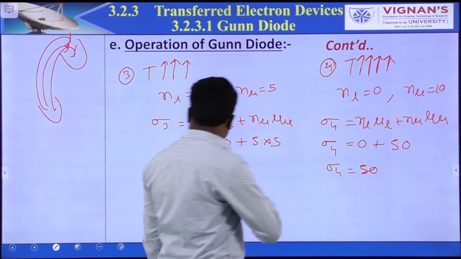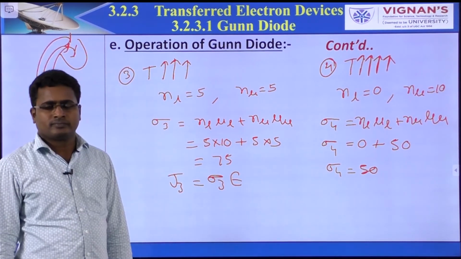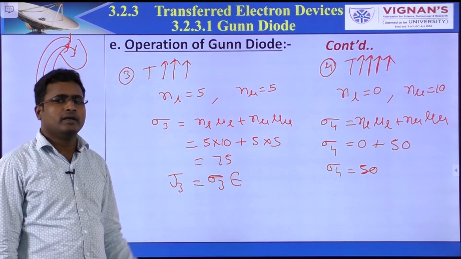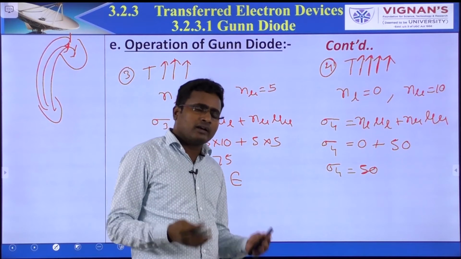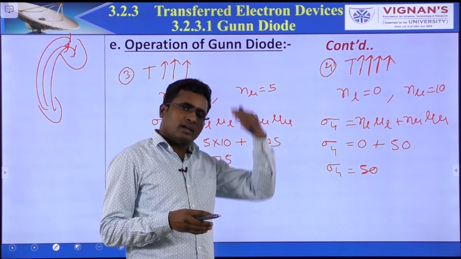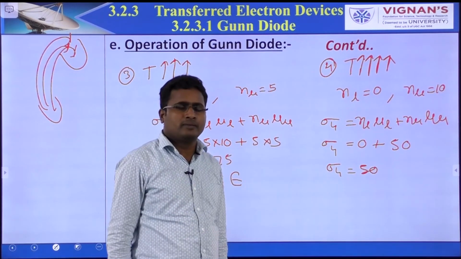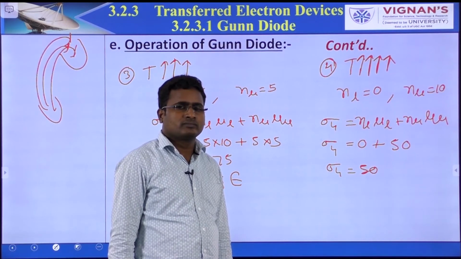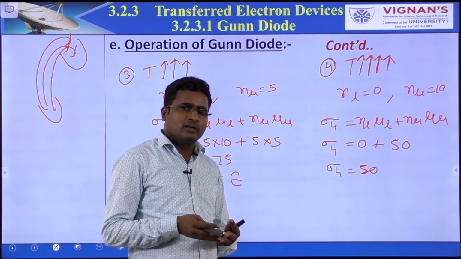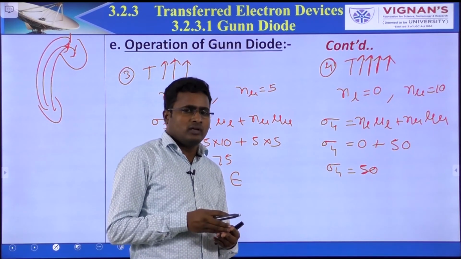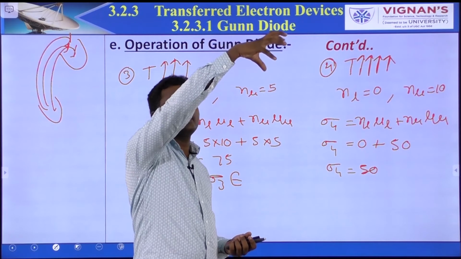So compared to the previous case, it decreases. But in this case, all electrons are in upper value only. Any movement again? There is no movement. That means there is no further electron movement. All electrons are located in upper value.